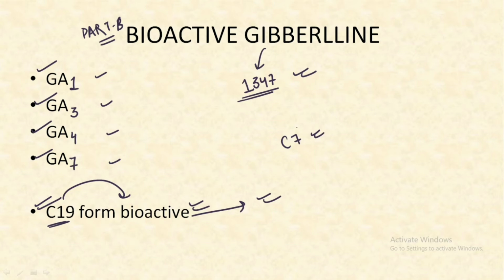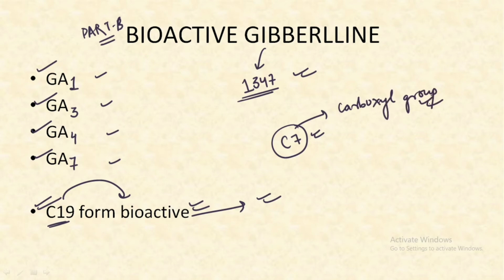That is, when we study the complete structure of gibberellins, at the 7th carbon there is a carboxyl group, and this carboxyl group present at the 7th carbon helps it to form a bioactive gibberellin and hence finally perform the function. So make sure you remember all these subtypes of the bioactive gibberellins and also the reason for the same.